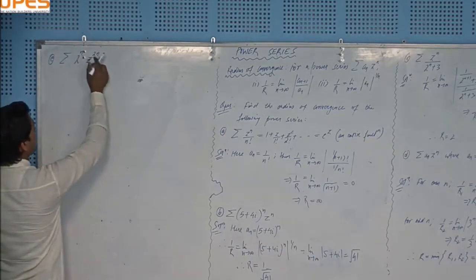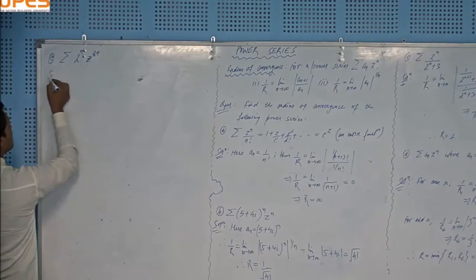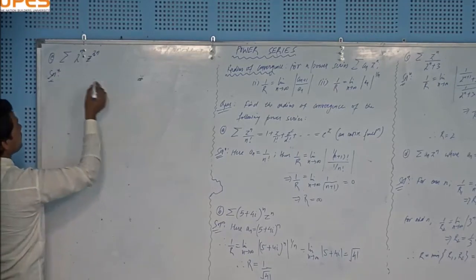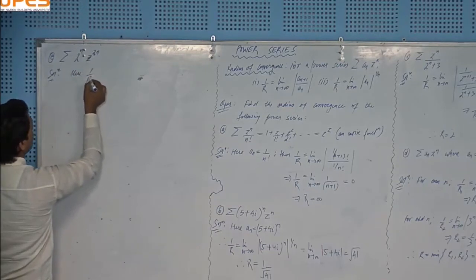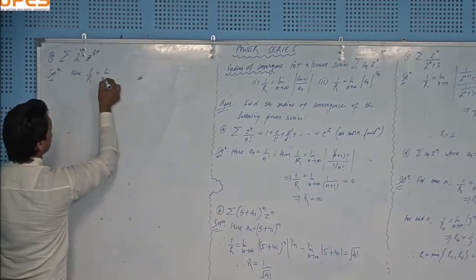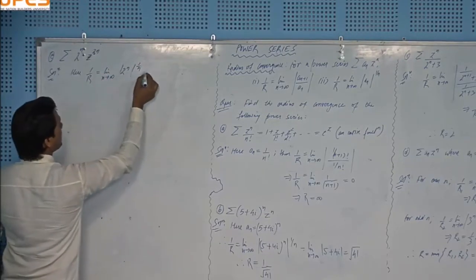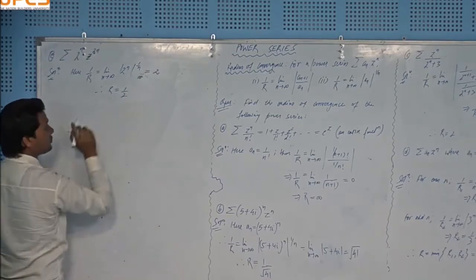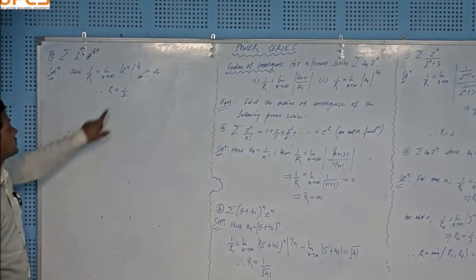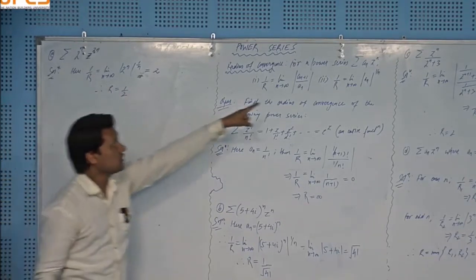Or you can proceed this way. If you have some number here, 2n or 3n or kn, meaning this can be any number, you should approach like this. You just use that formula, the second one: 1 by r equal to limit n tends to infinity of 2 to the power n, raised to 1 by n, and we'll get 2 from here. Therefore r equal to 1 by 2, but notice this is dangerous, this is not the radius of convergence, because this is not the series that is written here in the form z to the power n.